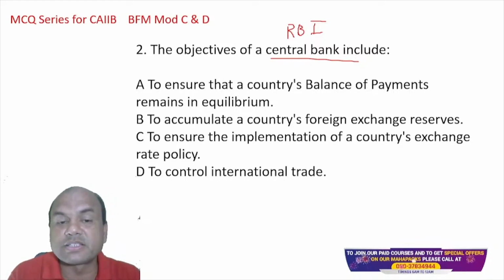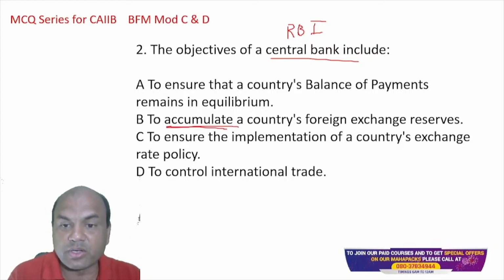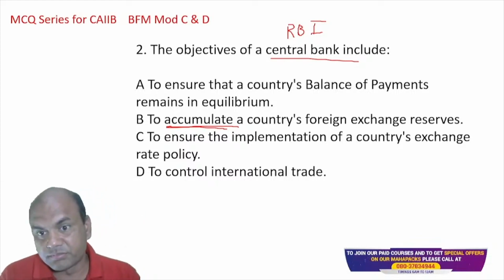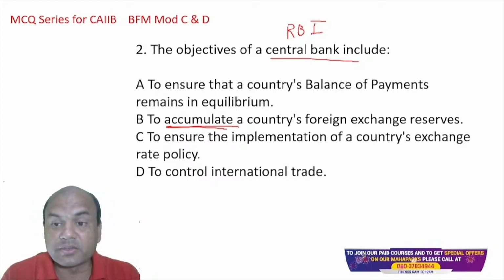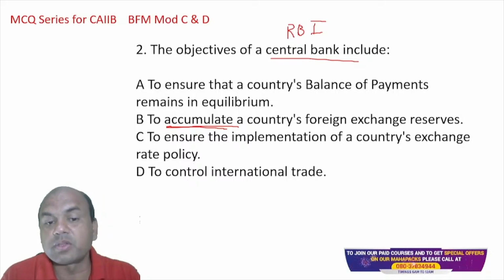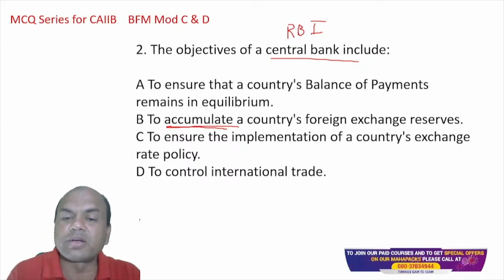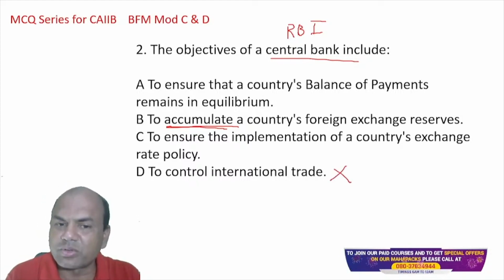Accumulate foreign exchange reserves. Accumulate means go on accumulating the dollars. To ensure implementation of the country's exchange rate policy, and to control international trade. See here, nobody can control international trade. That's out.